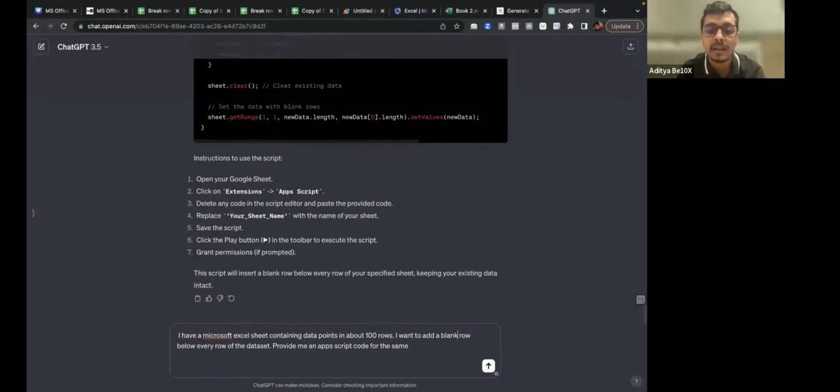I want to add a blank row below every row of the data set. Provide me, instead of Apps Script, what will you write? Macros, absolutely. Provide me a macro code for the same.